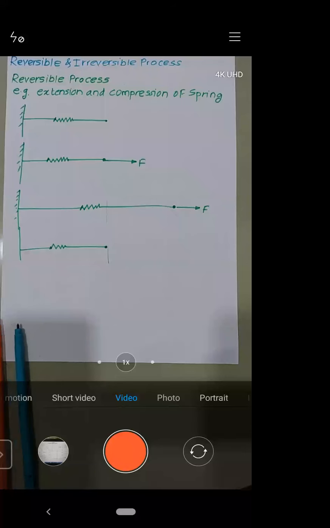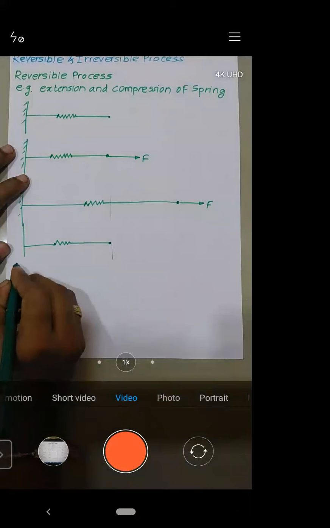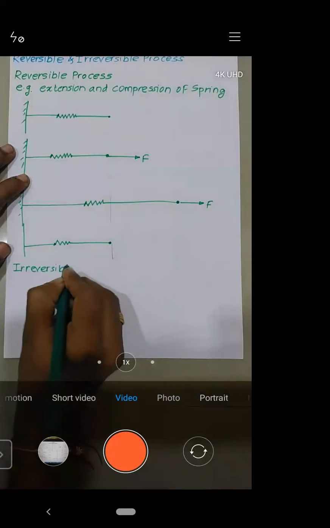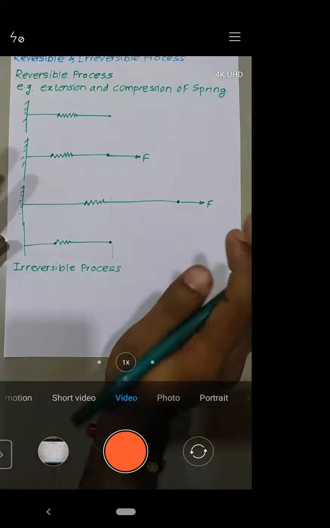To the next process, that is the irreversible process. Now what is an irreversible process? Let me clear it for you.